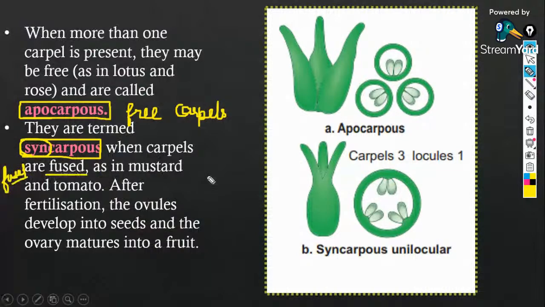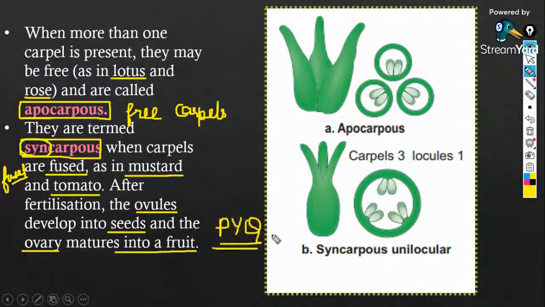Okay, so examples of apocarpous condition are seen in lotus and rose. In mustard and tomato, you will find the syncarpous condition. And we have already studied that the ovule develops into seed and an ovary matures into a fruit. Previous year question.